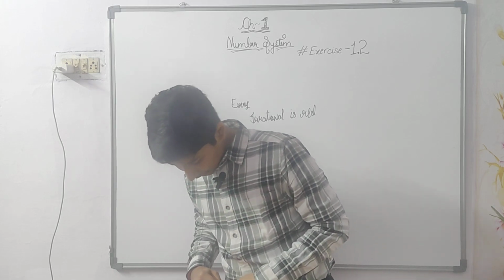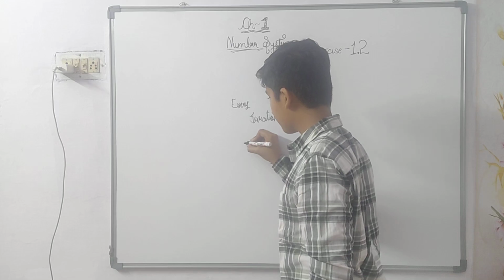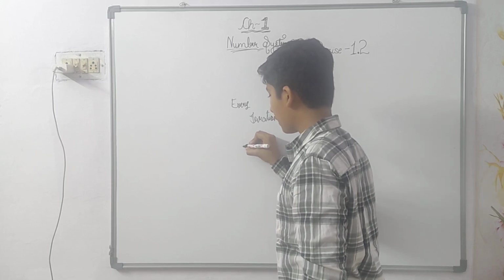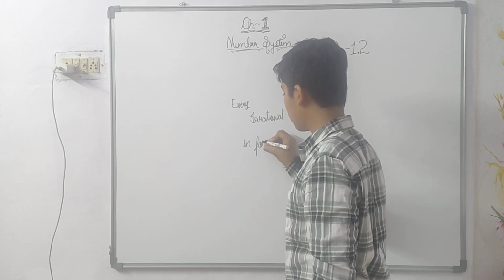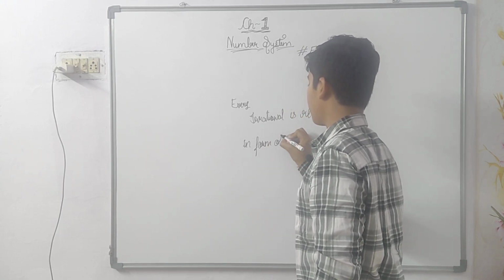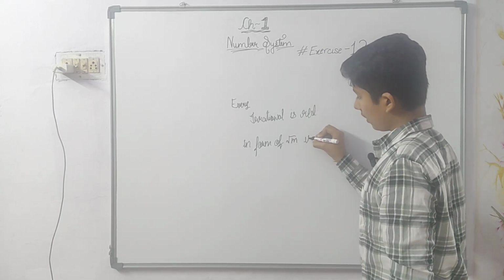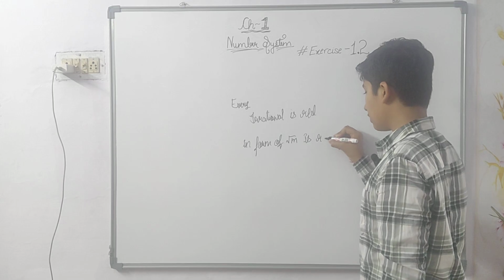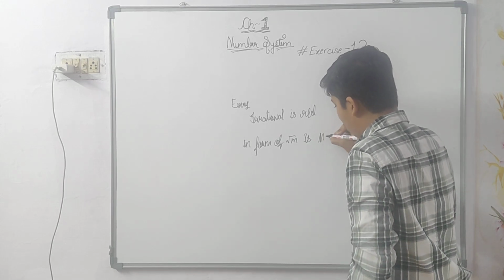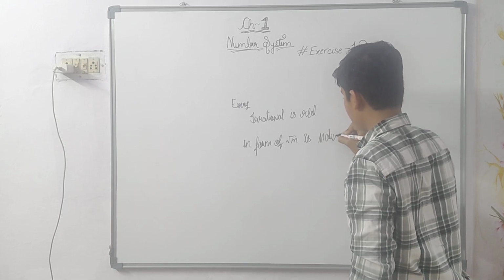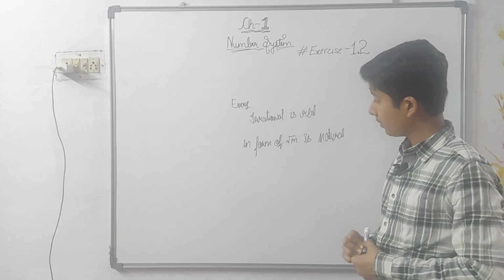Now it is saying every number in the form of root m is rational, with m a natural number. Is it true?